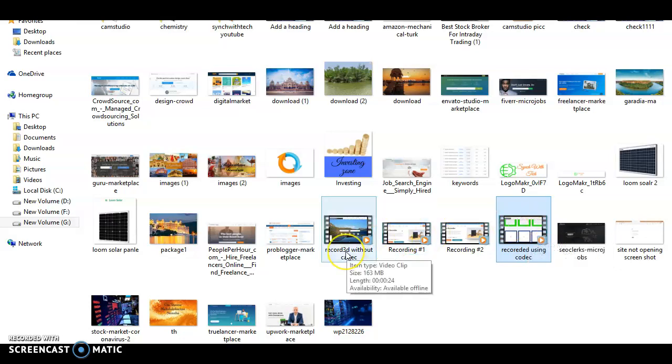But the earlier video is half of this length and its size is 163 MB, which is huge. That's the important thing you should think about before and after installing: how you can compress the size of the videos you record using the CamStudio software.